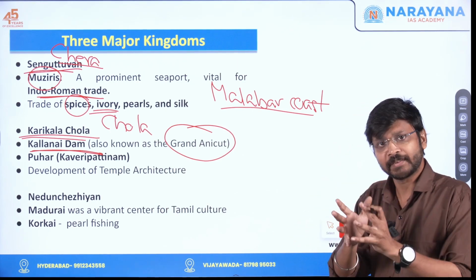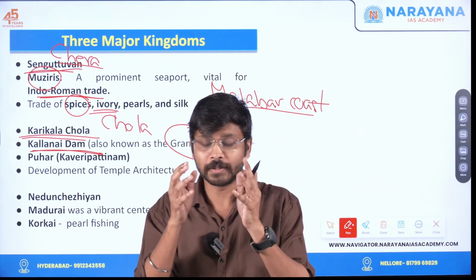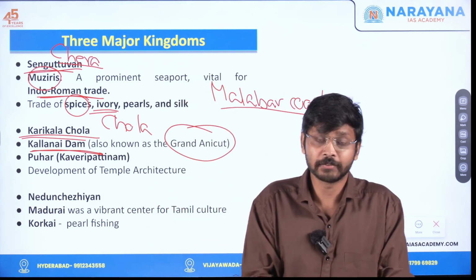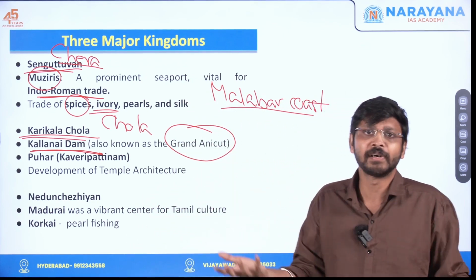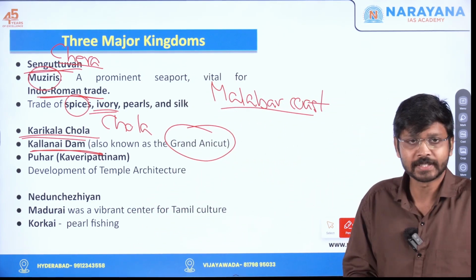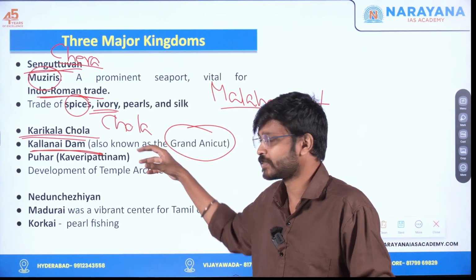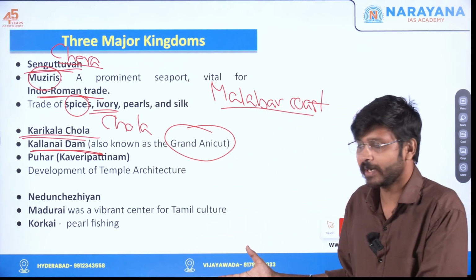So, what is the significance of this? If you are taking the world, this is the fourth oldest dam in the world. It has survived for more than 2000 years itself, and this is the oldest dam in India. So that is the significance of this Kallanai Dam. Still it is surviving.